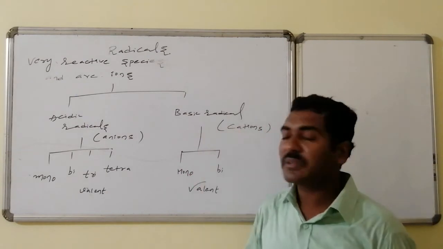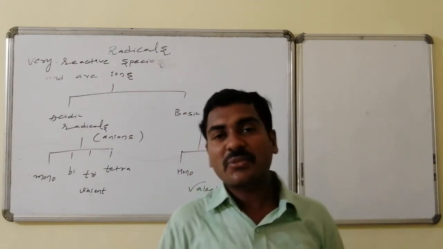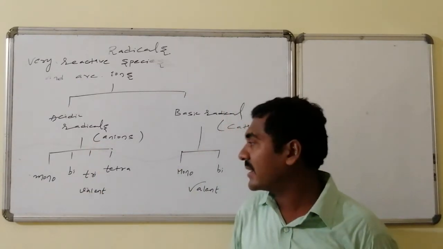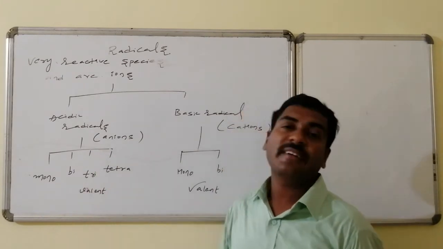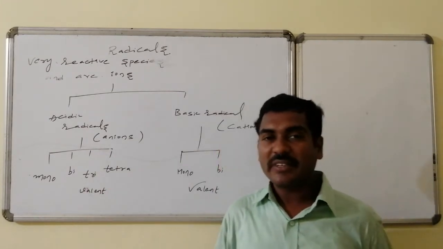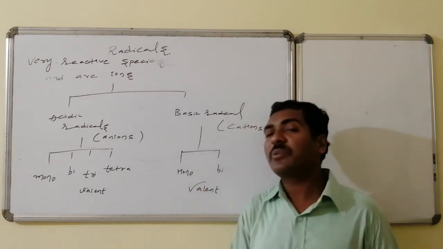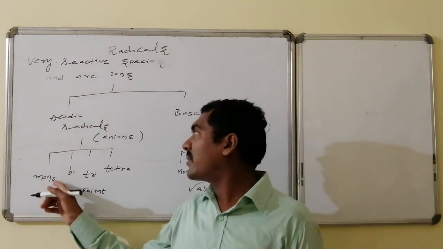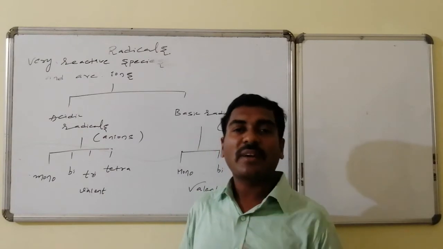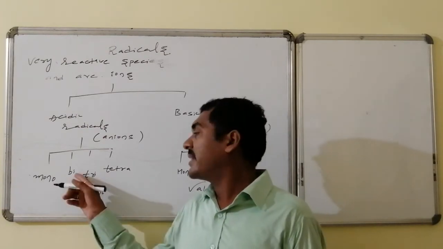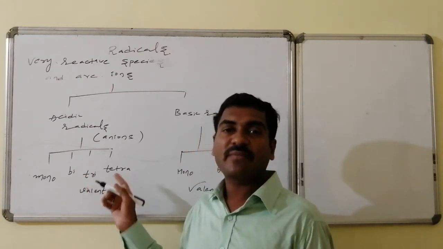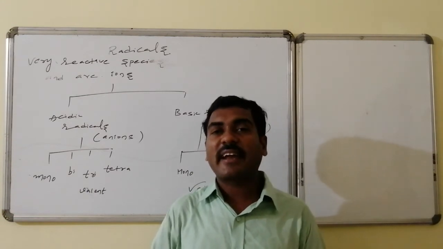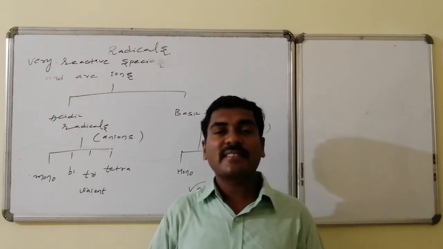Similarly, basic radicals are nothing but what? Positive charge containing ions, those are cations. These acidic radicals are further divided into categories like monovalent, bivalent, trivalent and tetravalent. Valency is nothing but combining capacity. Thus, this anion can combine with one covalent bond, one valency left. Here it can form 2 bonds, here 3 bonds, here 4 bonds. On that basis, we are segregating the recurring anions and cations present in the chemistry literature for our ease of understanding.